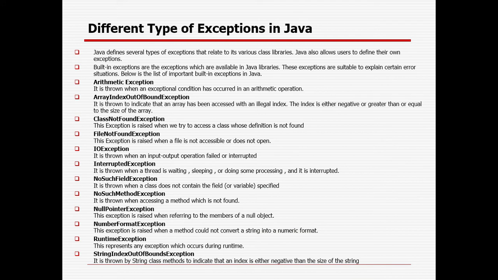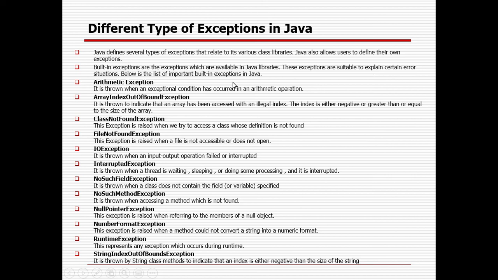So these are the different kinds of exceptions that can primarily occur in Java, right? There are a lot of them, but these are the important types of exception I have tried to depict here. These are the built-in exceptions, which are the exceptions available in the Java library. These exceptions are suitable to explain certain error situations. Below is the list of exceptions in Java.